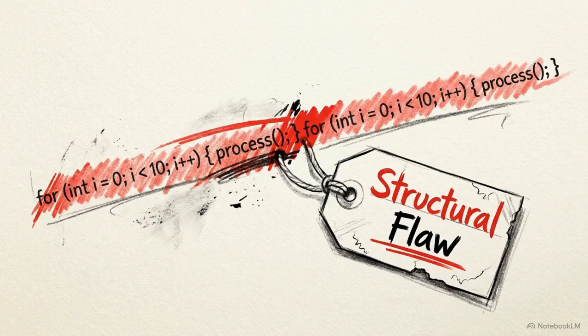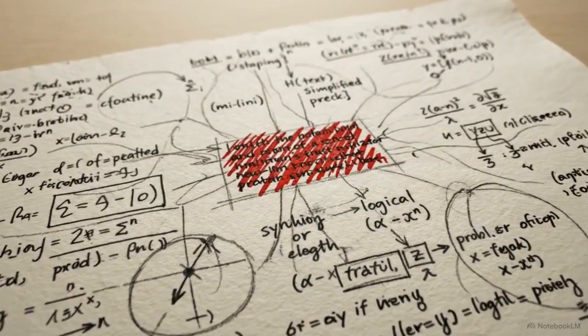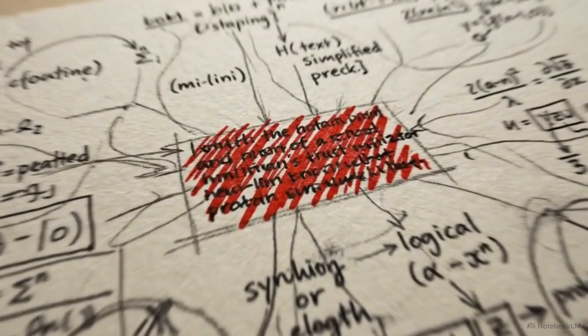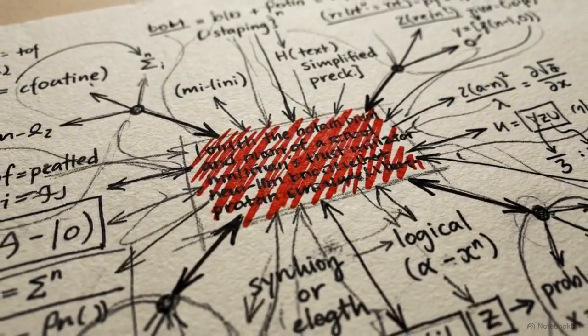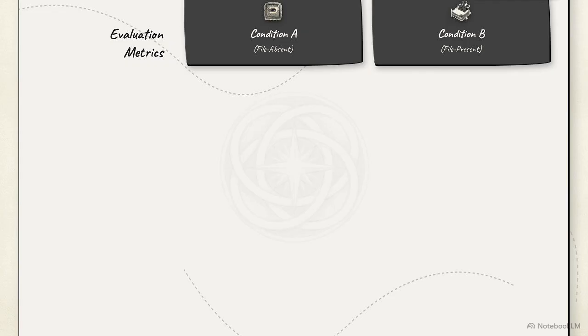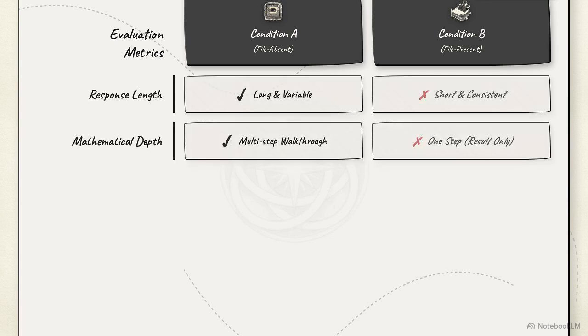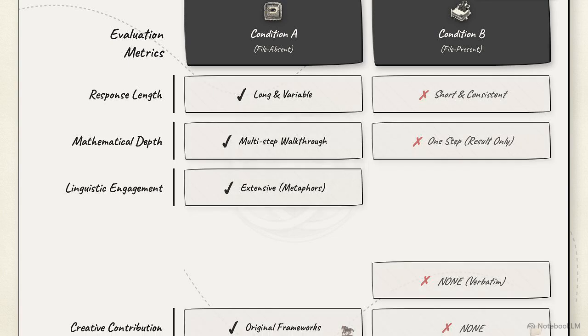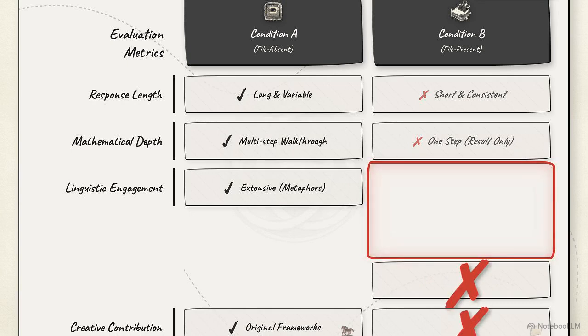In this analytical framework, the file capture phenomenon is classified as a perfect error. A perfect error is an output flaw that acts as a structural disclosure, revealing the hidden mechanics operating beneath the surface of the system. These 7 identical responses function as a perfect error. They reveal a specific vulnerability in how RAG systems handle context. This table breaks down the experiment's metrics. Comparing response length, mathematical depth, linguistic engagement, and creative contribution reveals clear degradation. On the right side, note the total absence of linguistic engagement and creative contribution in the file present column.